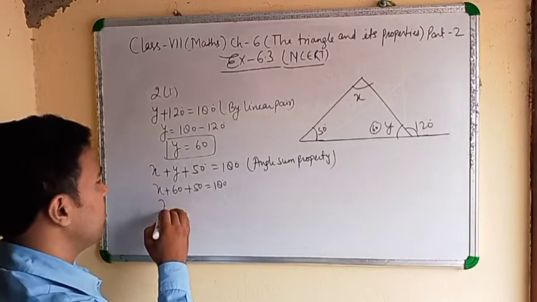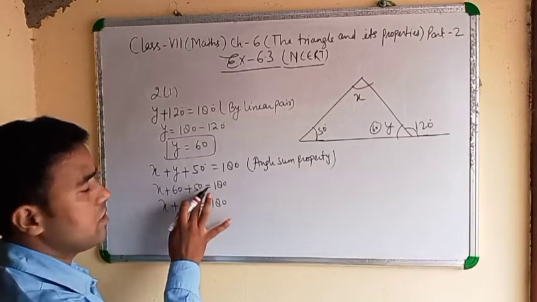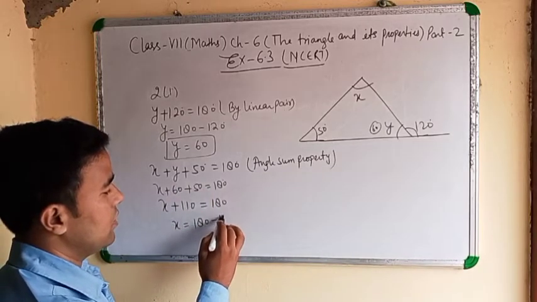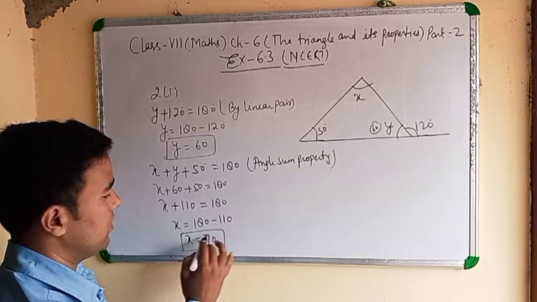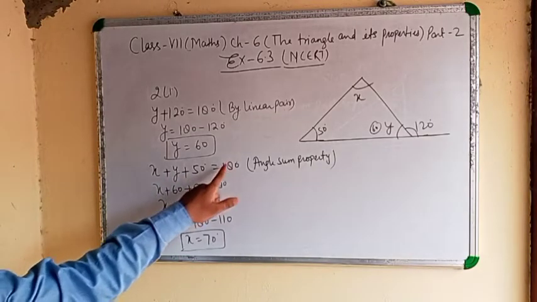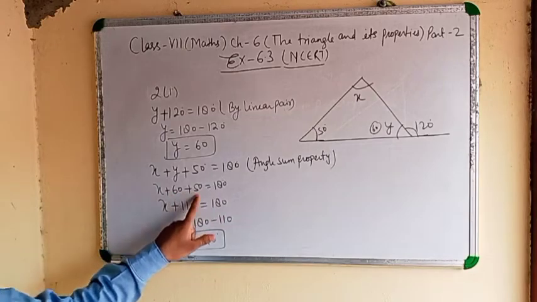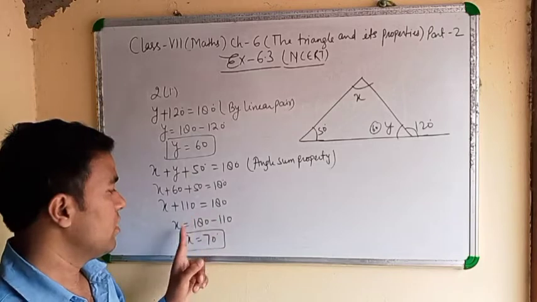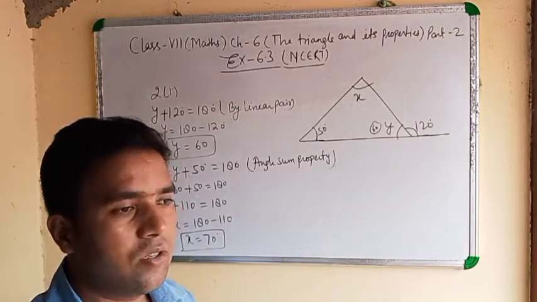So x plus 60 plus 50, means 110. x equals 180 minus 110. x equals 70. Clear? Angle sum property. y equals 60. Put the value. x plus 60 plus 50 equals 180. x plus 110 equals 180. x equals 180 minus 110. Then x equals 70 degrees. Okay?